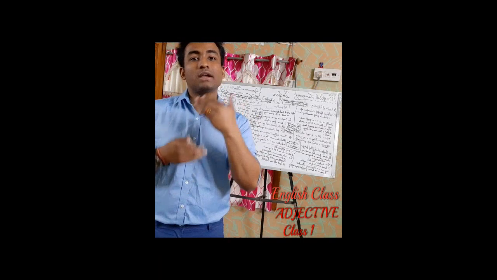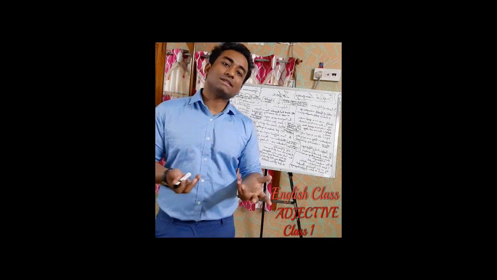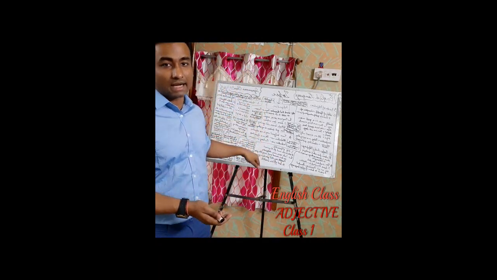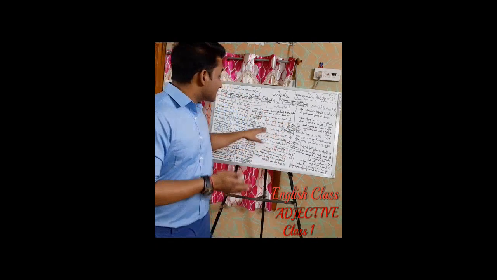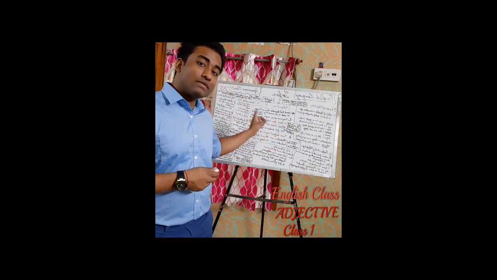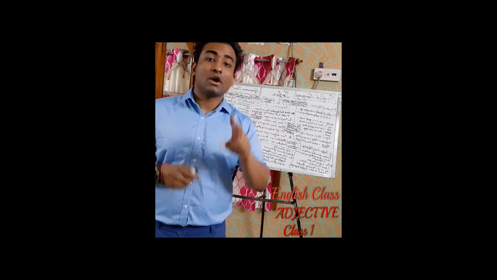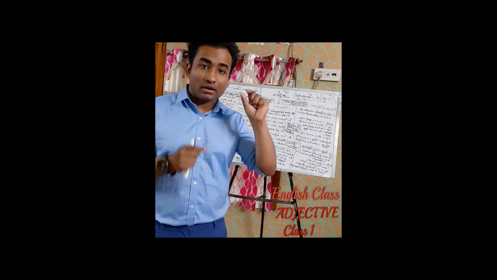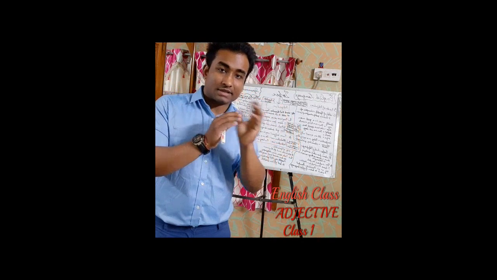So when a word is describing a noun, obviously it's an adjective. Whether you use it in this way or that way, in both ways it is an adjective. He is a clever boy. Here also clever is an adjective. The boy is clever. Here also clever is an adjective. The only difference is that in he is a clever boy, the noun directly sits with the adjective side by side.